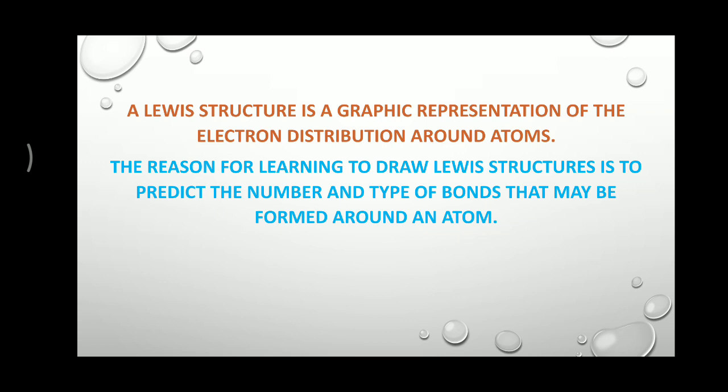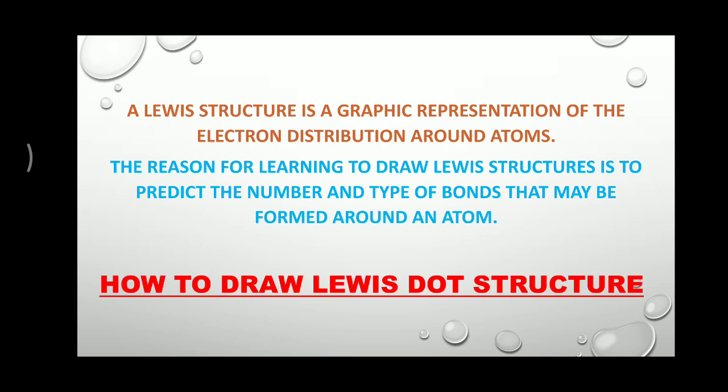The reason for learning to draw Lewis structures is to predict the number and type of bonds that may be formed around an atom. So why should you learn the Lewis structure? Because after learning it, you are able to count the number of bonds and the type of bonds formed by a particular atom. Lewis structure is just a graphic representation of electron distribution around atoms. This is very important because a Lewis structure cannot predict the shape, geometry, or bond angle of the molecule.